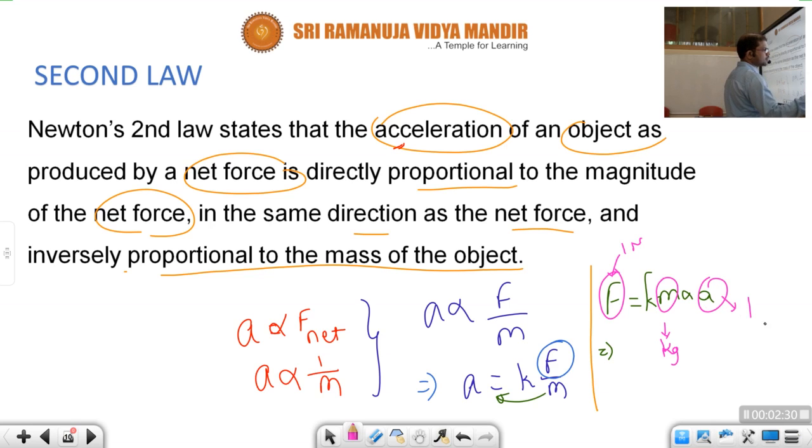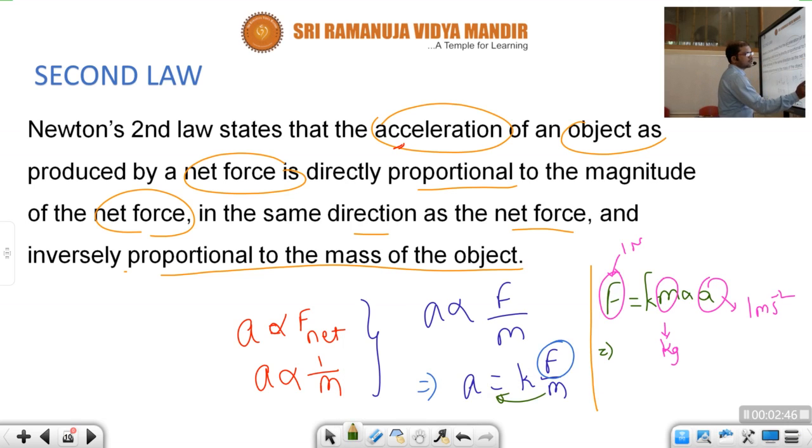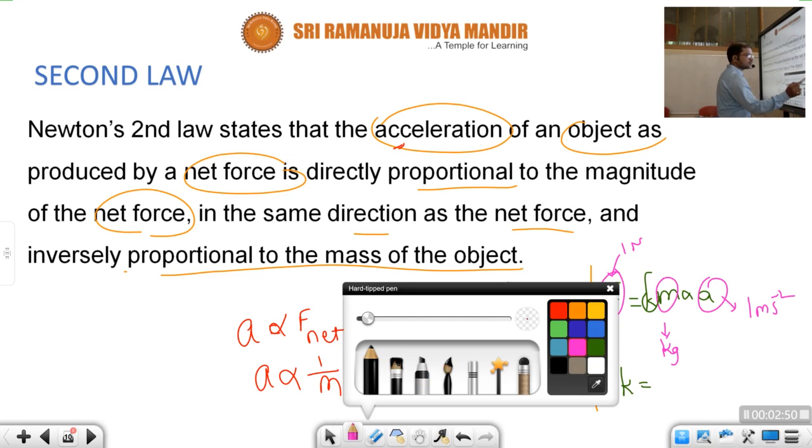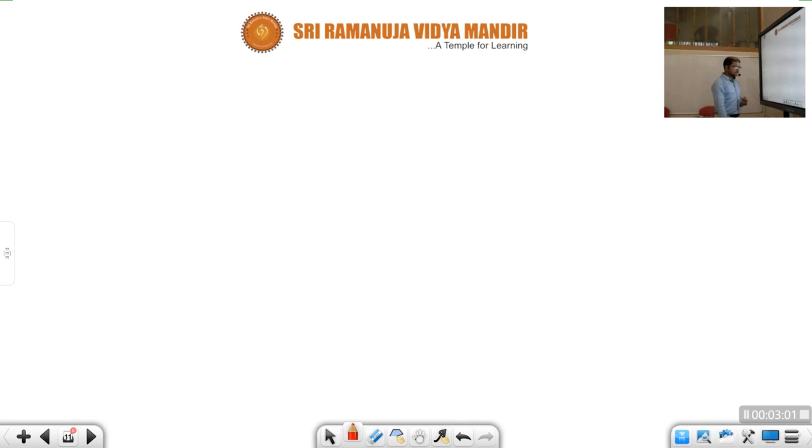It produced 1 meter per second squared acceleration, children. Due to application of 1 Newton of force on 1 kg mass, how much acceleration did we get? 1. So from here, what will be the value of the constant k? K will be equal to 1. When unit force acts on a unit mass, it produces unit acceleration. So from here, what can we write, children?